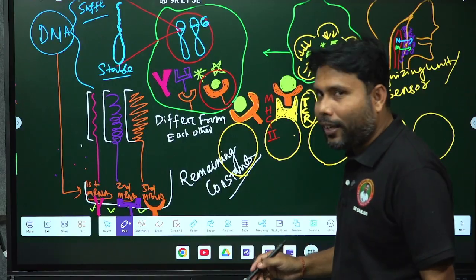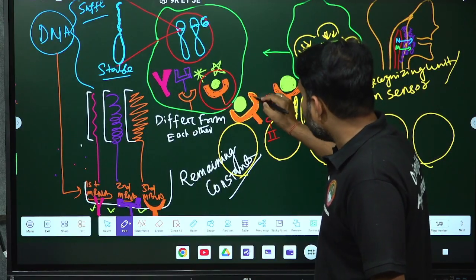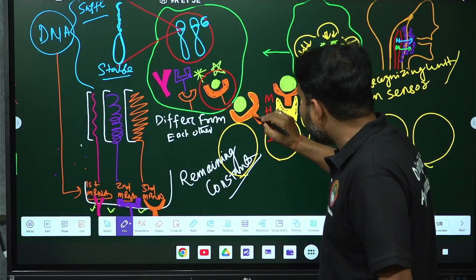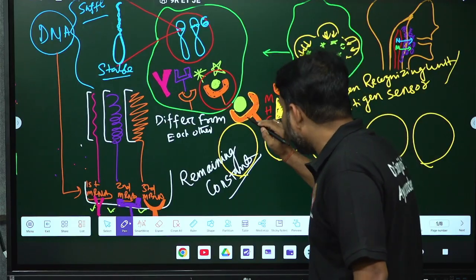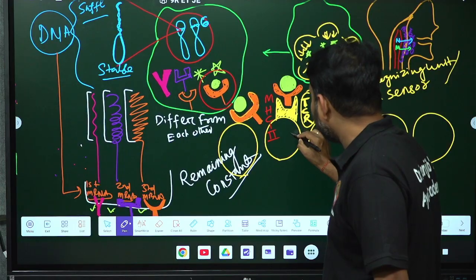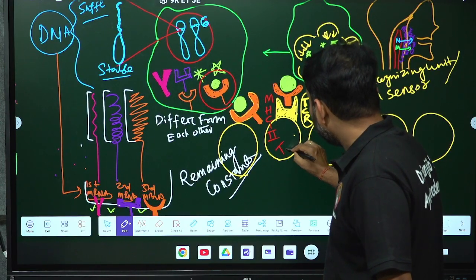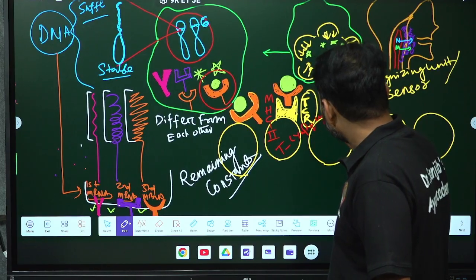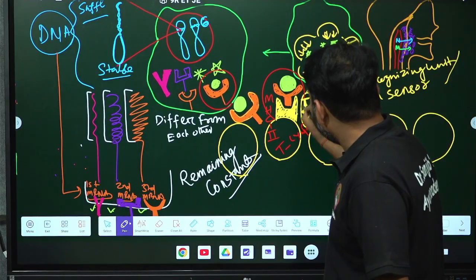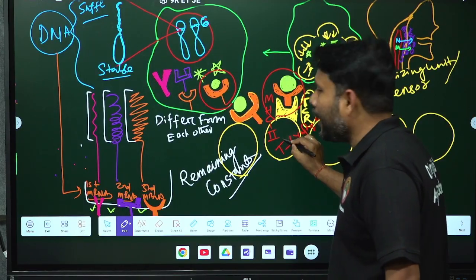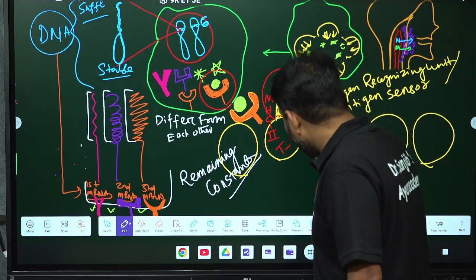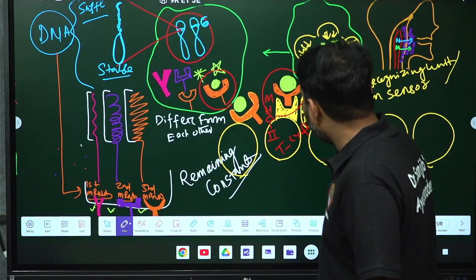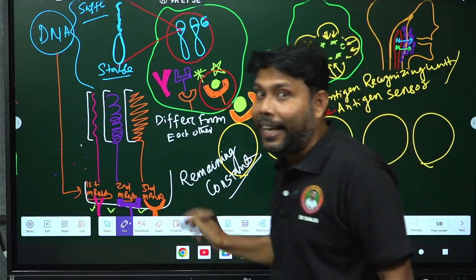So what I told here, this is a processed antigen. This processed antigen is presenting itself to the T lymphocyte, right? This one is your T lymphocyte. So this processed antigen is presenting itself to the T lymphocyte for the next reactions. So that's why it is called an antigen presenting cell.